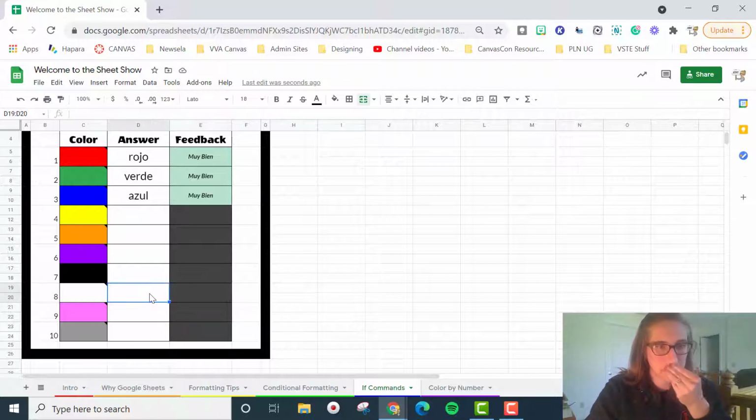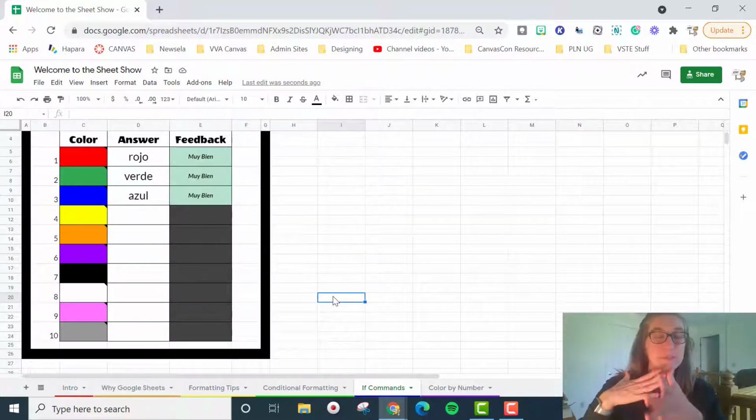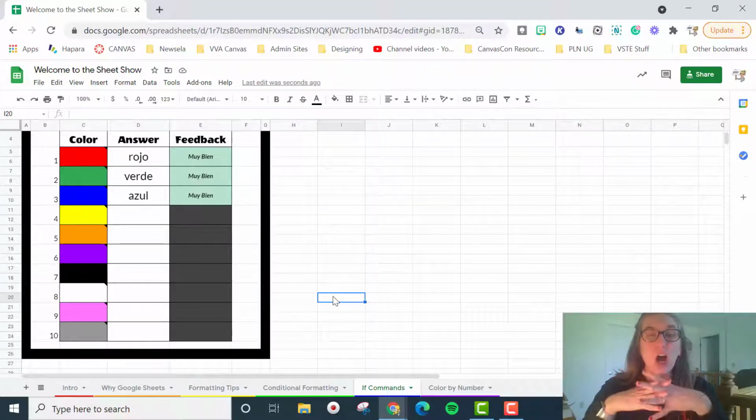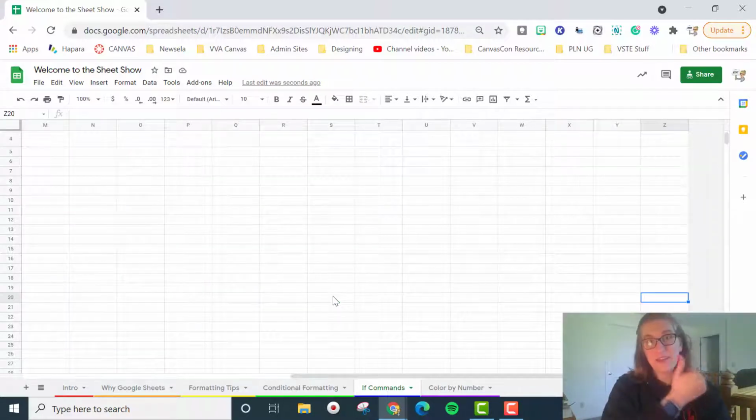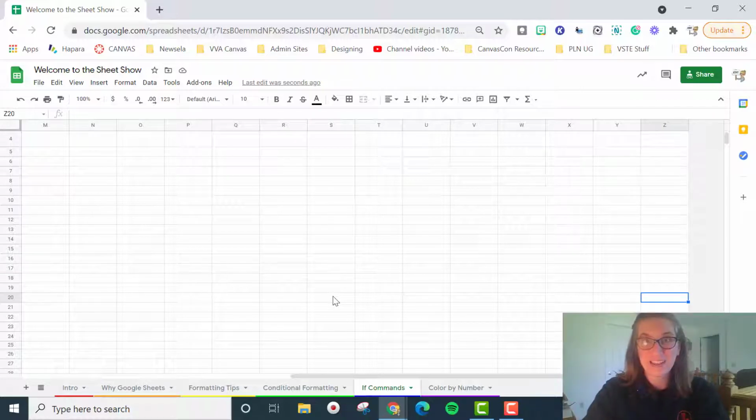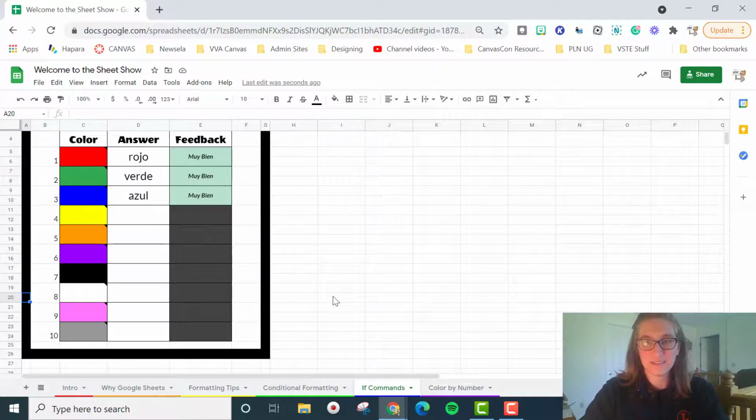So 8 should say blanco, so I'm going to hop into a completely separate column. Oftentimes teachers go all the way to the end, and the way you can do that quickly is to hit Control and then the right arrow to go all the way to the end. And we're going to say if, but because I need to see some stuff, I'll hit Control and the left arrow.